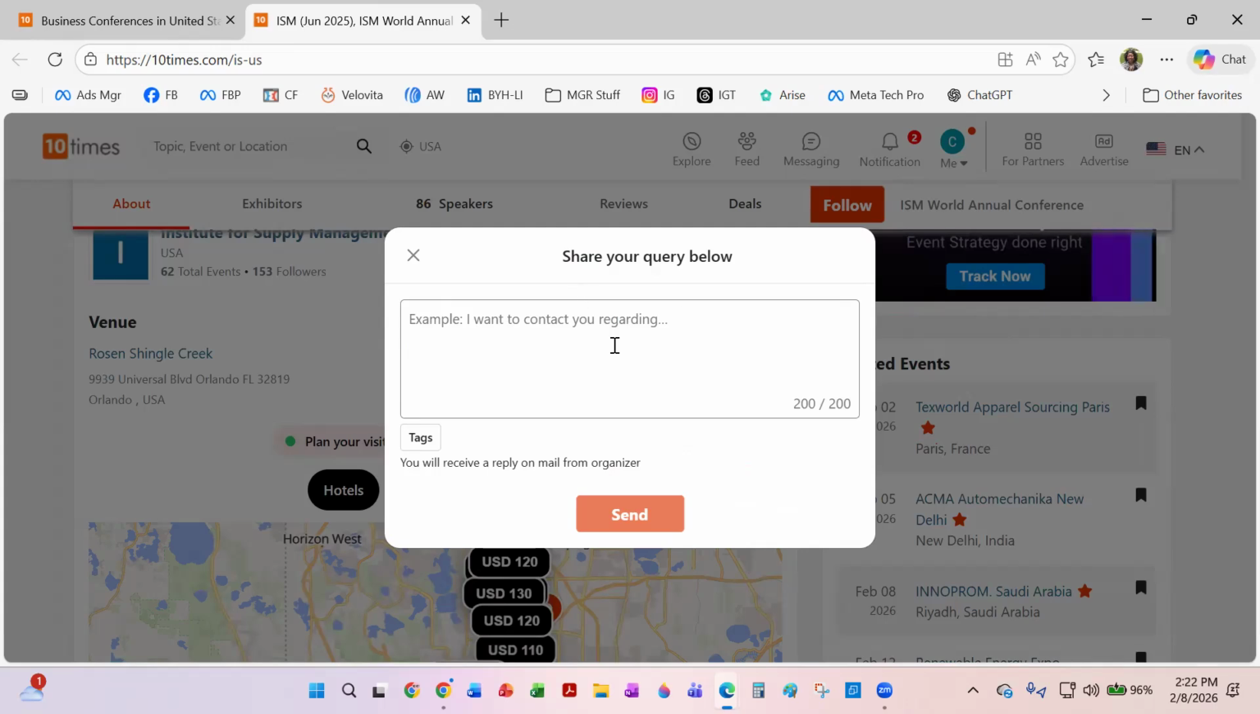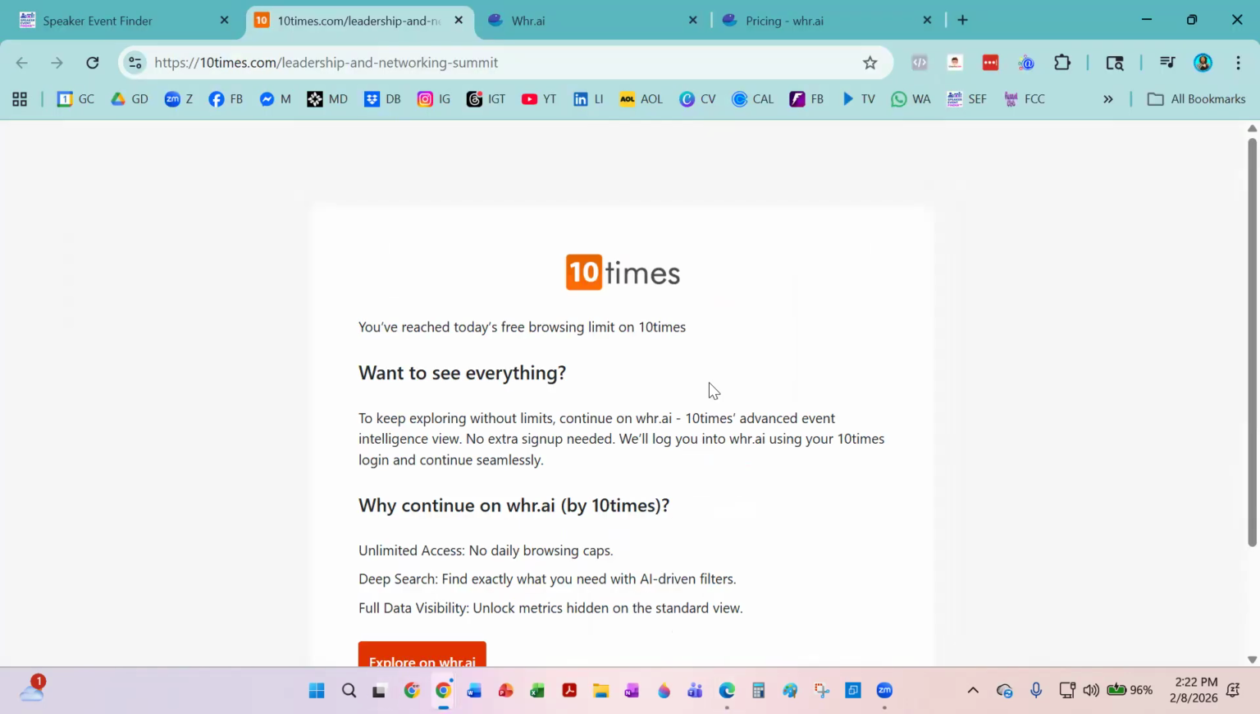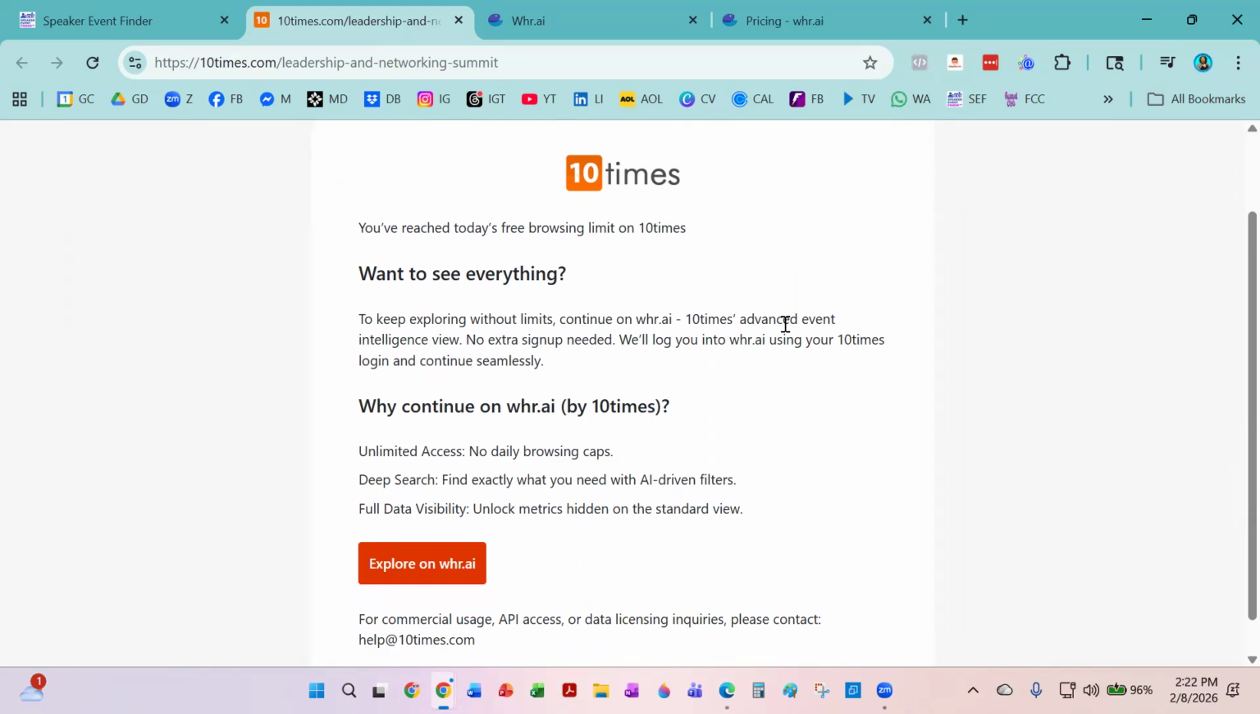Again, you can take the information from this event and put it inside of the Speaker Event Finder, and it will help you with your initial outreach. However, if you have reached your limit for your searches for today, you're going to see a screen that looks like this.